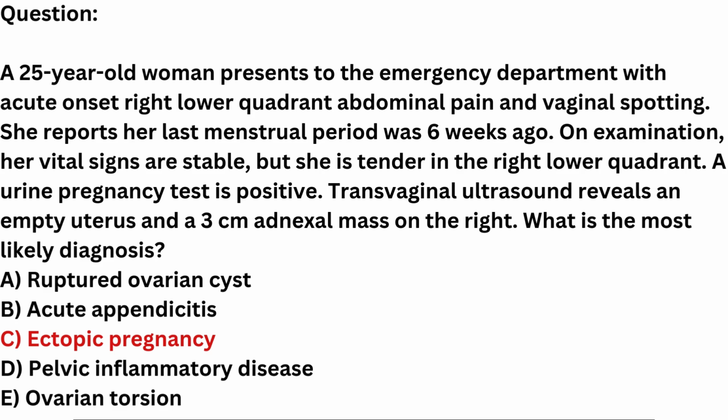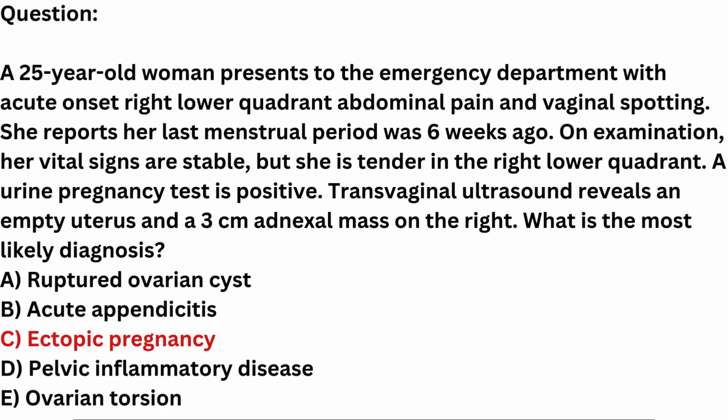Key features supporting this diagnosis include: positive pregnancy test, which confirms pregnancy. Empty uterus on ultrasound. The absence of an intrauterine pregnancy in the context of a positive pregnancy test raises suspicion for an ectopic pregnancy. Adnexal mass. Suggests the presence of a tubal pregnancy or a related abnormality in the adnexa. Right lower quadrant pain and vaginal spotting. These symptoms are classic for an ectopic pregnancy, particularly in early pregnancy.